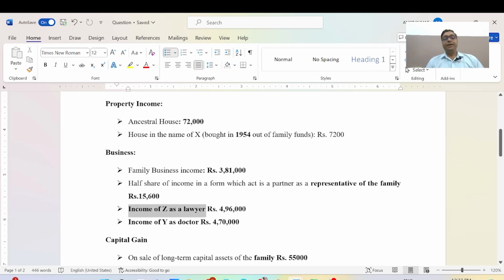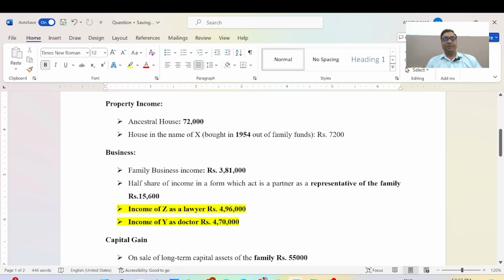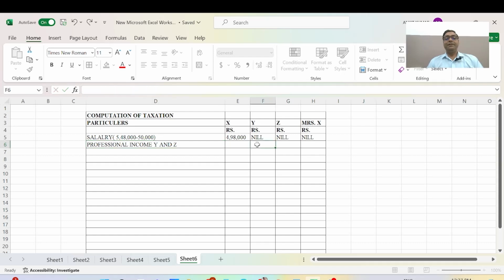Now we will see what the income of Y and the income of Z is. First of all, Z's income is 4,96,000, and Y's income is 4,70,000. Z has no other professional income, and Mrs. X has no professional income.